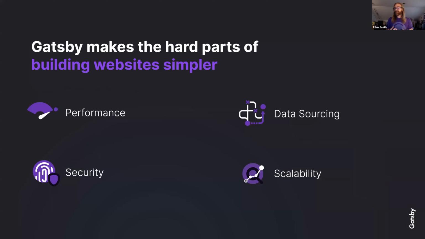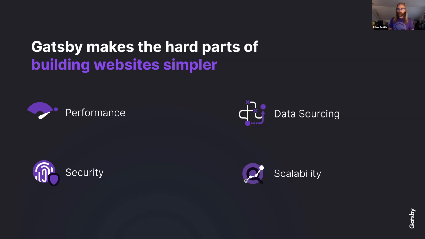There are so many things you have to figure out when you're building a website, and your developers and your content editors have to figure these things out, right? You have to make decisions. You have to find solutions for all sorts of tricky problems when you're building a site. And Gatsby helps you focus on the work that you and your team are most excited about by taking care of a lot of those repetitive parts, those hard parts that are tricky, so that you don't have to, so you can focus on the things that you want to focus on.